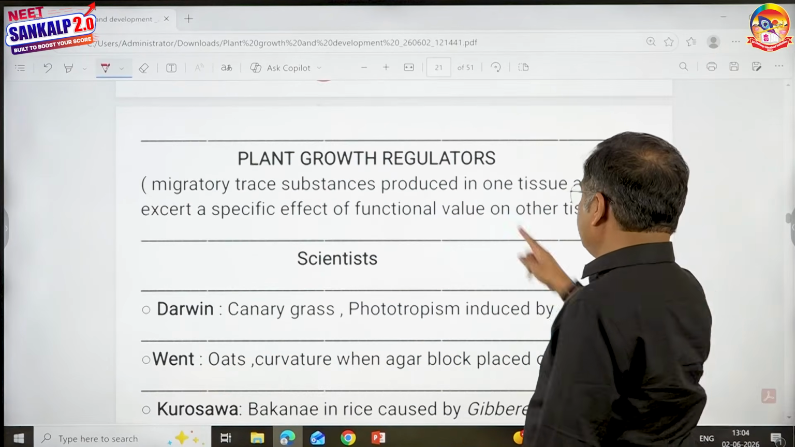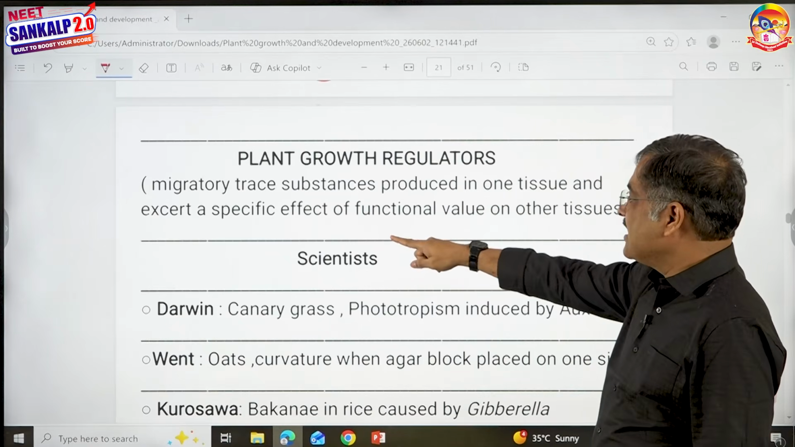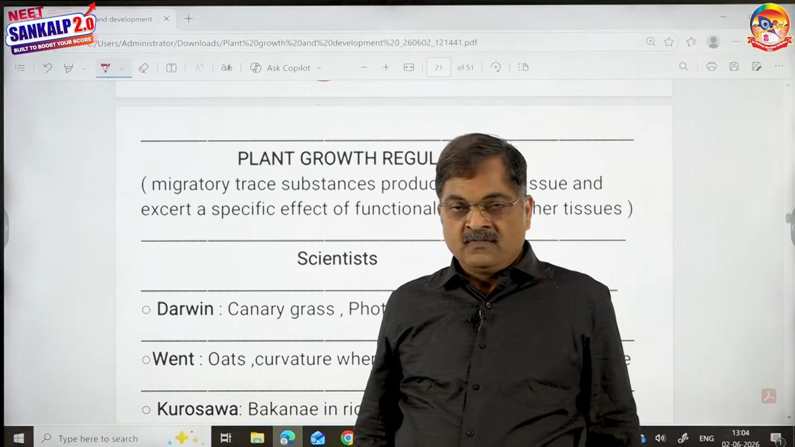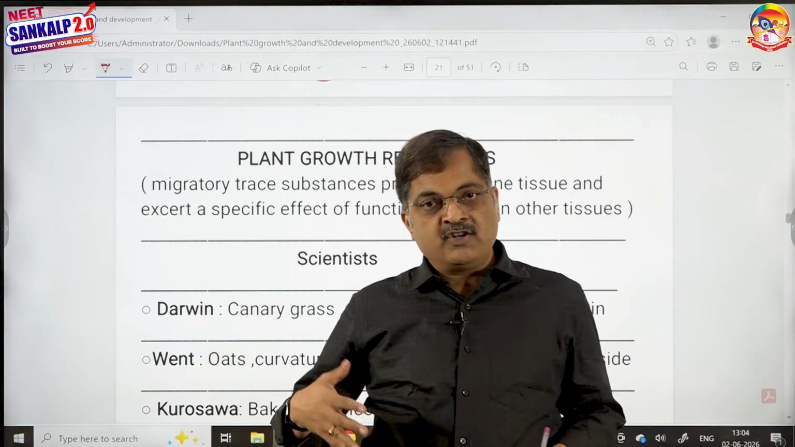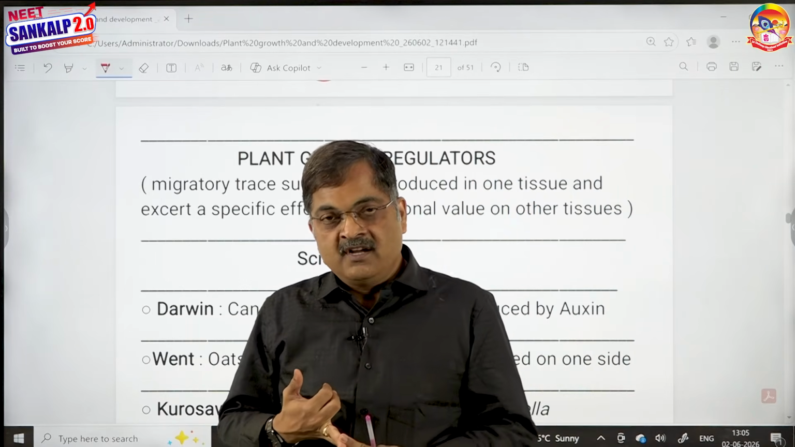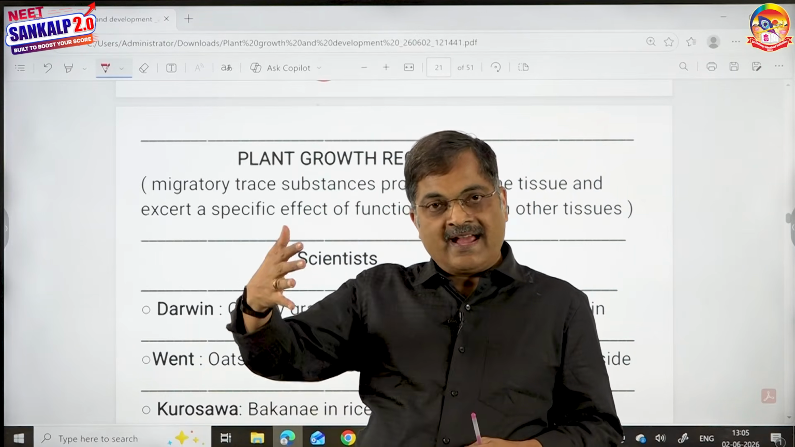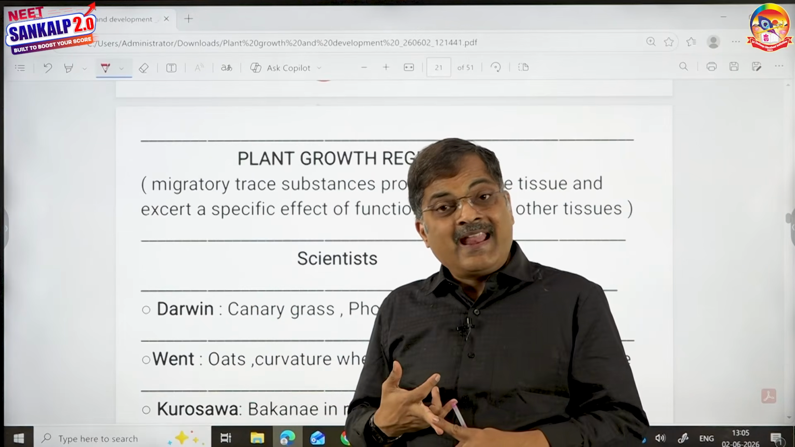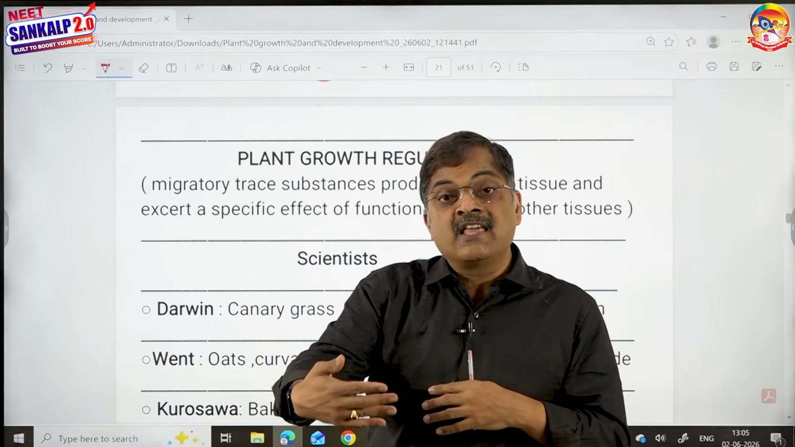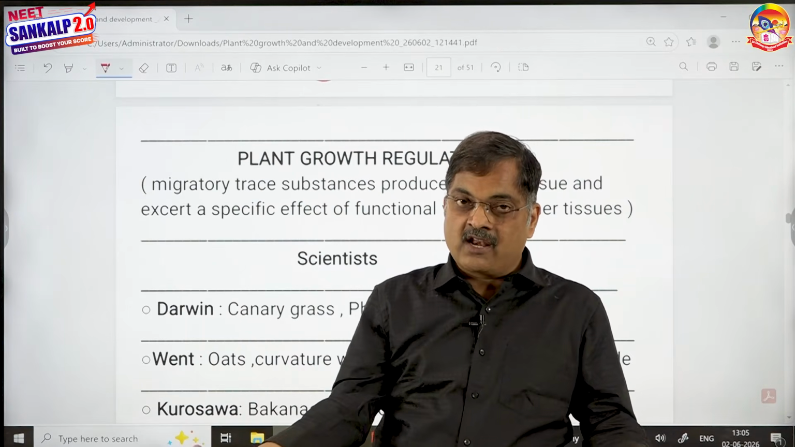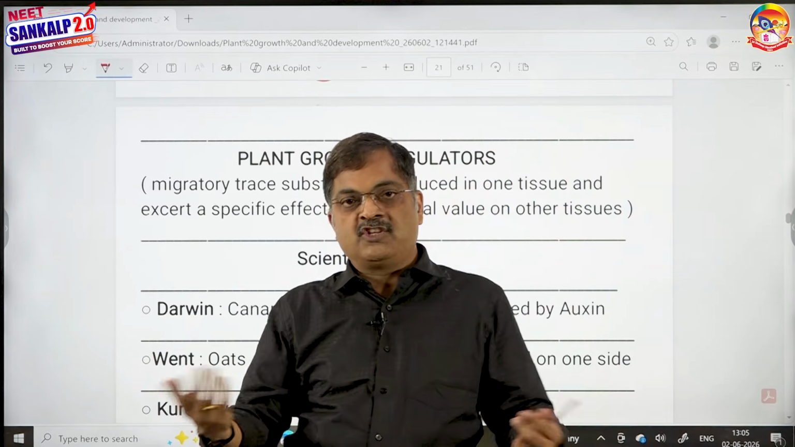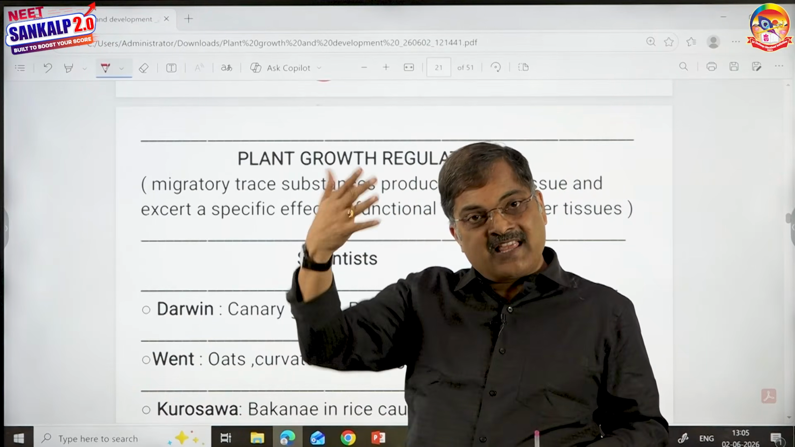Migratory trace substances produced in one tissue that exert a specific effect of functional value on all other tissues are said to be hormones. Shall I tell you in a simple way? Migratory trace substances are produced in small quantities. They are capable of moving from one cell to another through xylem and phloem. They are intrinsic factors and intercellular because they are migratory. Intrinsic and intracellular factors controlling growth and development are genes. Intrinsic and intercellular are hormones.